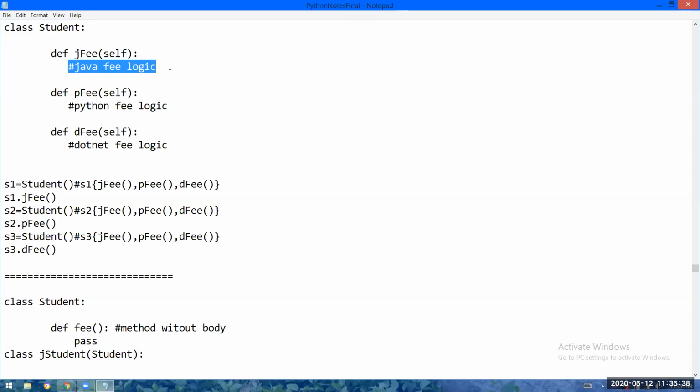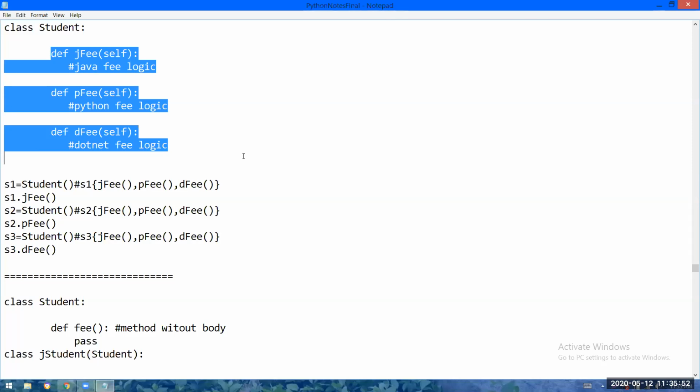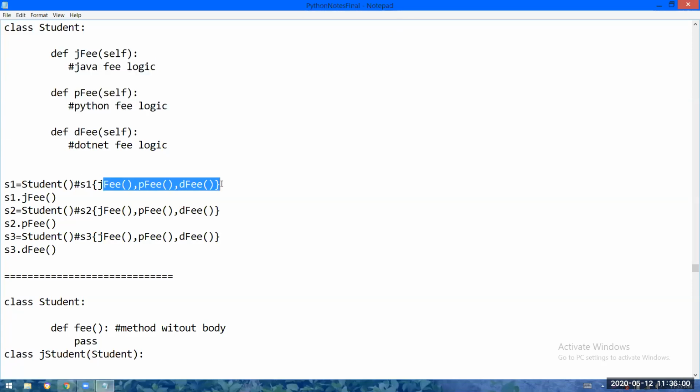See, here the problem is, do you remember, if I create an object for the class, all the variables and methods of the class will be loaded into that object. If I create an object for the class, all the variables and methods available will be loaded into the object. So in S1 object, all the three methods, Java fee, Python fee, .NET fee, all the methods got loaded. In S2 object also, all the methods got loaded. In S3 object also, all the methods got loaded.